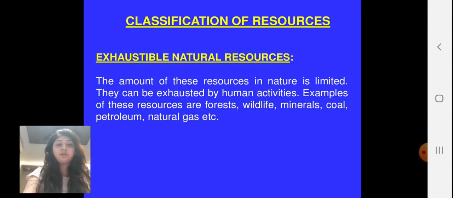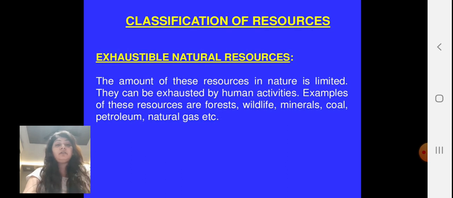Exhaustible natural resources. The amount of these resources in nature is limited. They can be exhausted by human activities. For example, forests. Suppose we cut down the forest or do deforestation, then this natural resource can be exhausted. Wildlife, all the animals, they are reserved because they are also important for our ecosystem and to maintain the food chains.